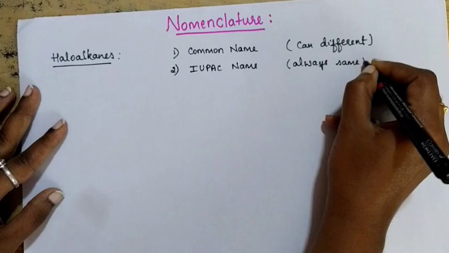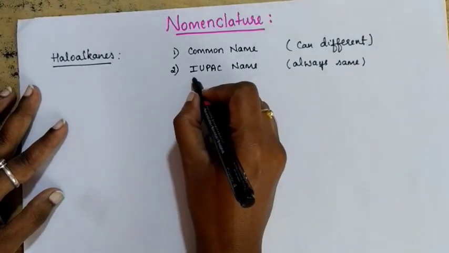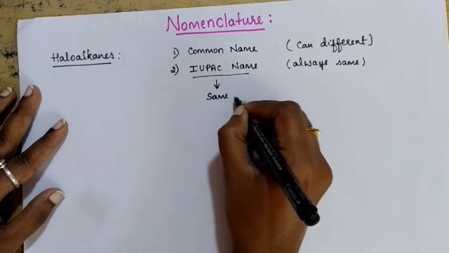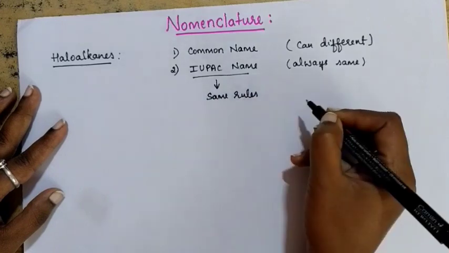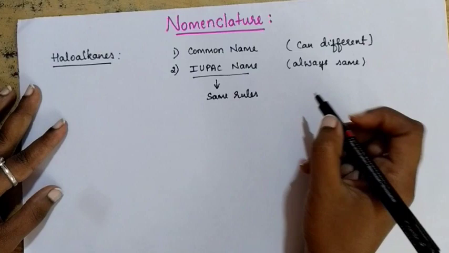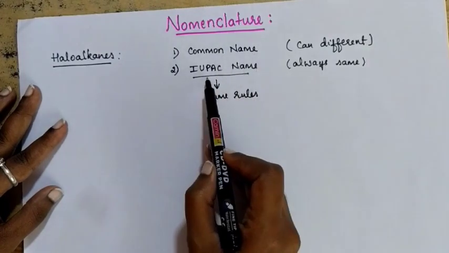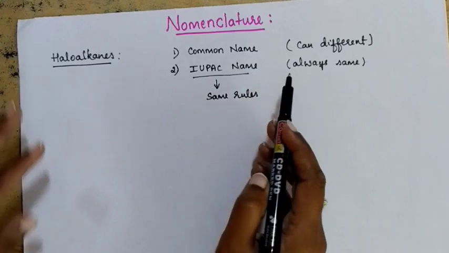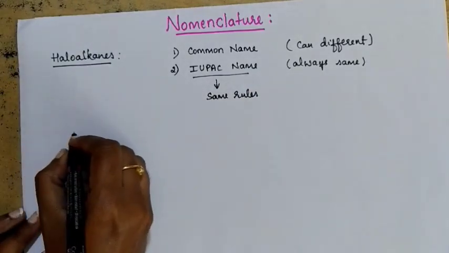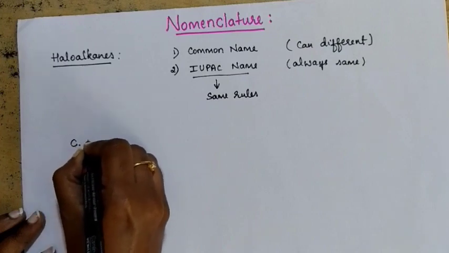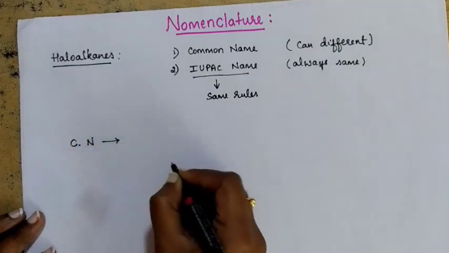Why is the IUPAC name always going to be the same? Because throughout the world we are going to use the same rule. Same rules we are using, that is why we will get the same name. Okay, this is how we are going to name the compounds. One way is common name, another way is IUPAC name. Now let's see how we can name haloalkanes in terms of common name. I will write CN with the reference of common name.